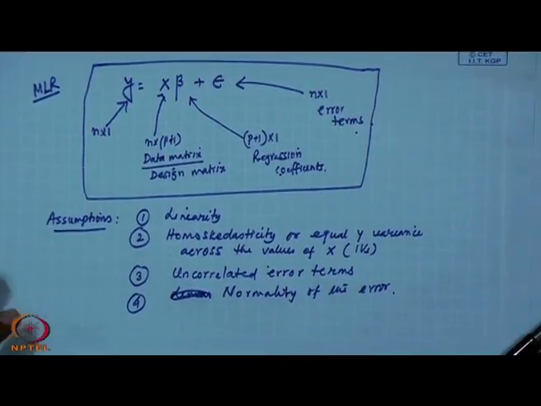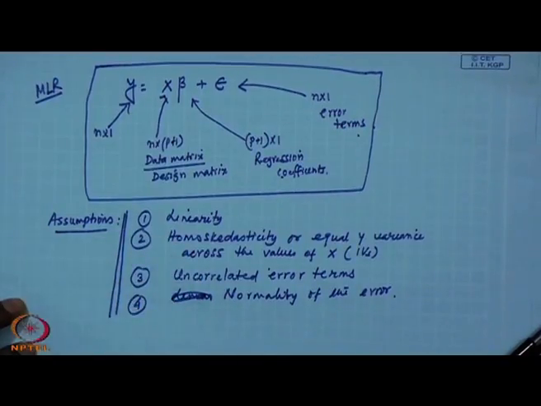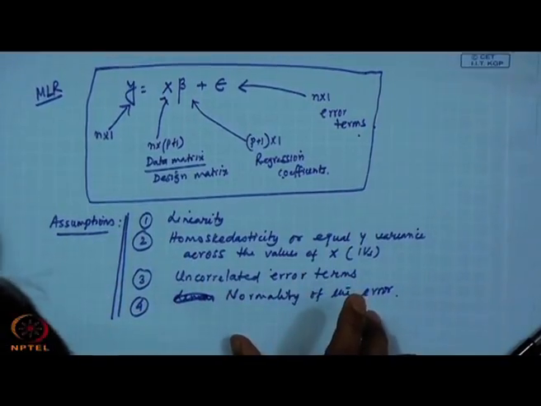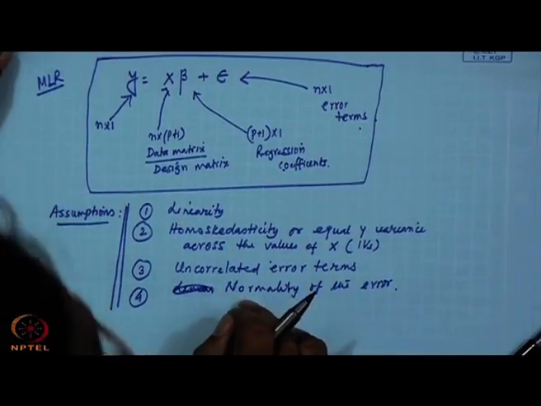So, these 4 assumptions need to be tested later on. After fitting the model we will test this, but at this moment I should say something about what this is.